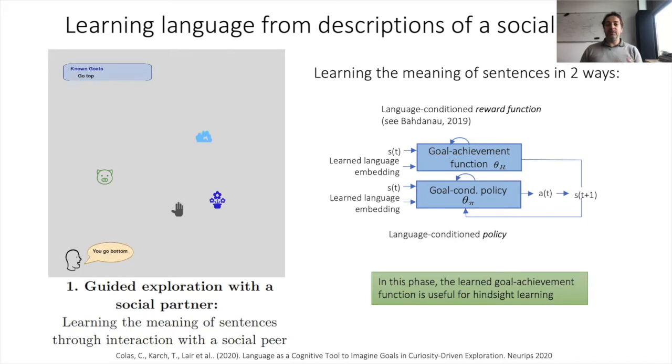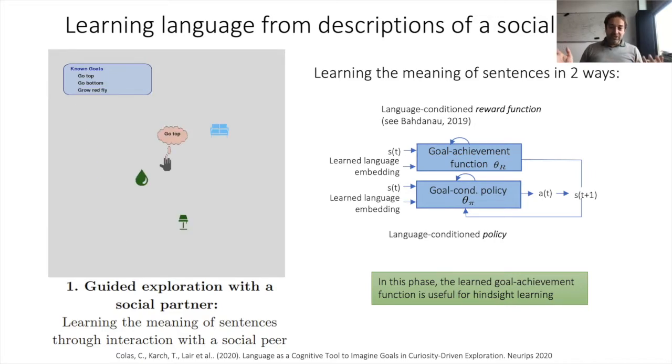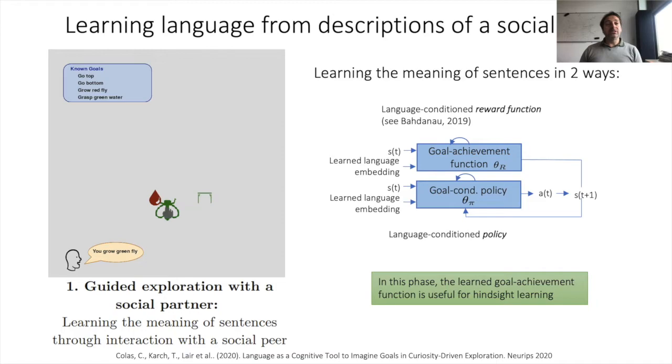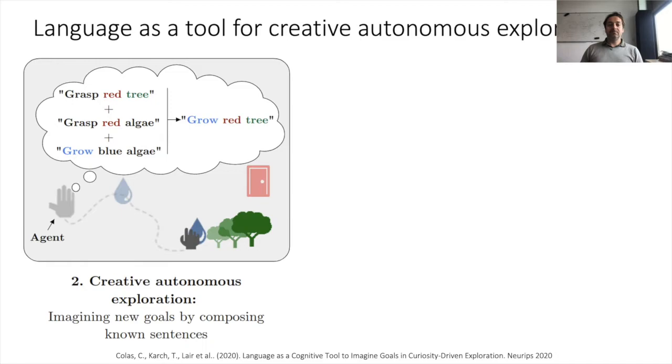First, the agent will learn a goal achievement function conditioned by learned embedding of goal sentences. The signals for training this goal achievement function come from the social peer. Then the goal achievement function is used by the agent internally to self-supervise the training of policies conditioned on language goals. In addition, the learned goal achievement function is also very useful for hindsight learning, relabeling behavioral trajectories with the language goal they achieve, because the social peer does not always provide a full description of what was done. So it's useful to complete the description given by the social peer.